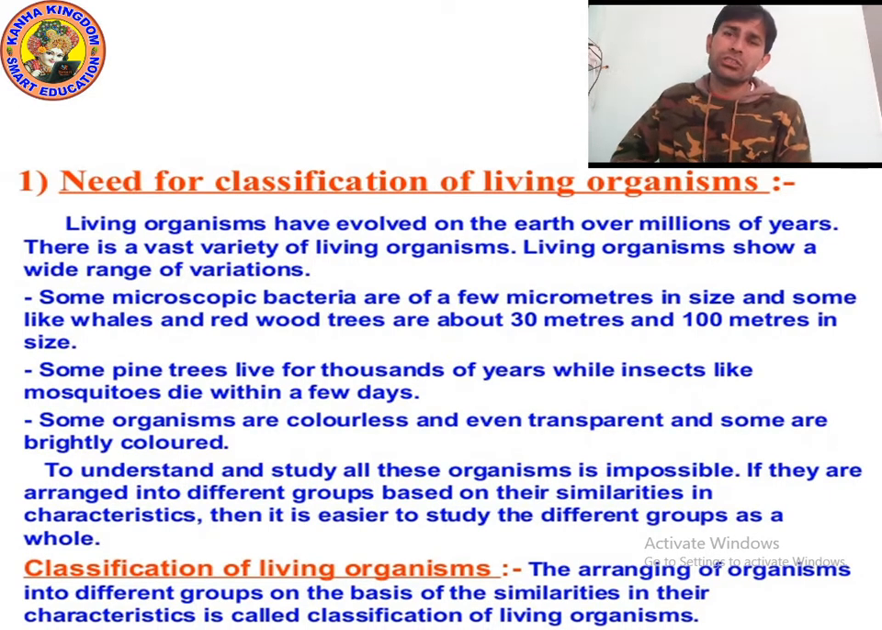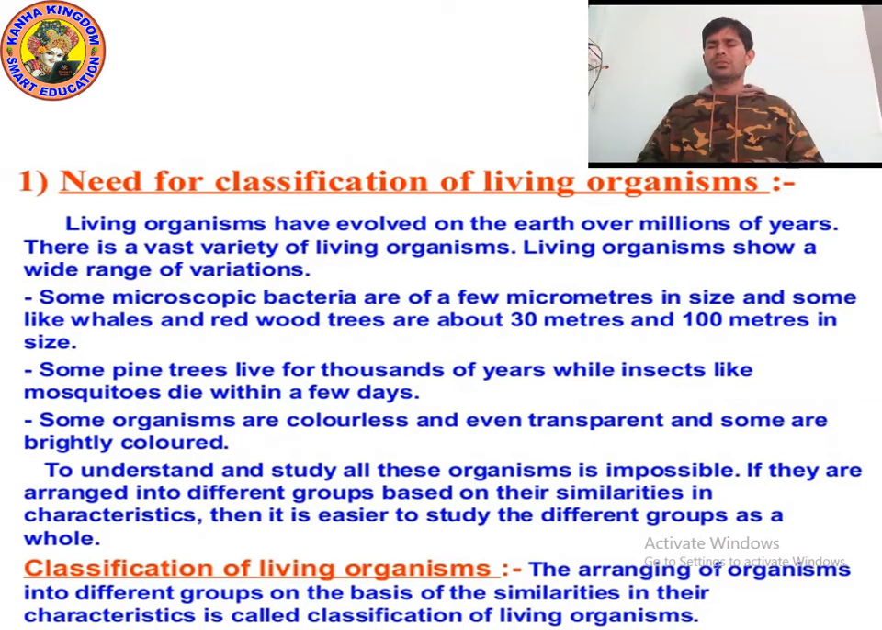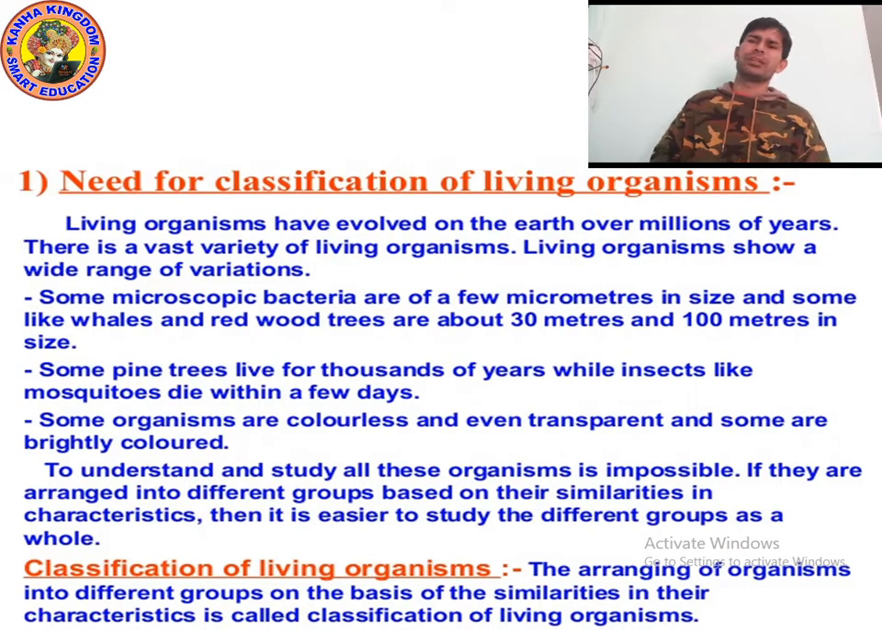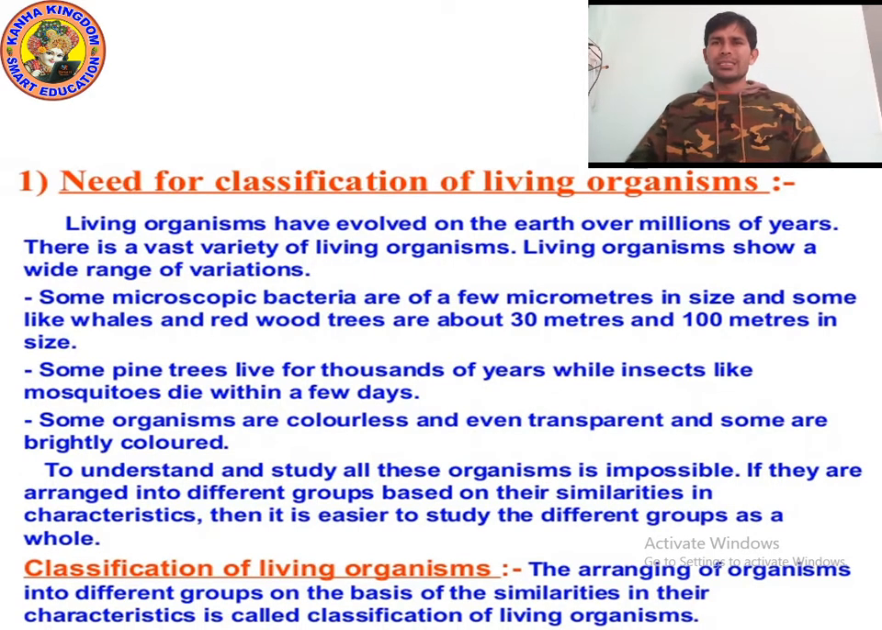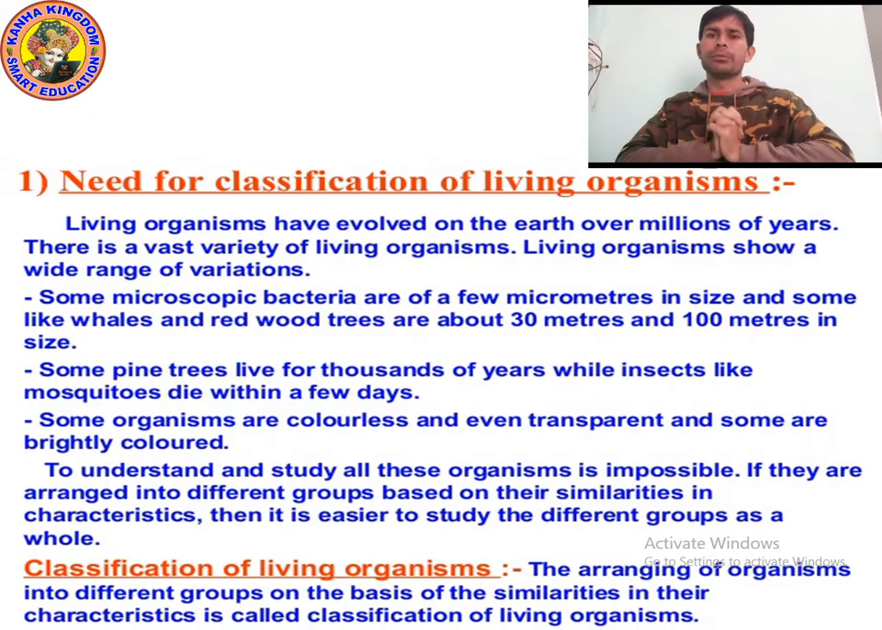So if we arrange them into different groups on the basis of their similarities and different characteristics, then it will be easy for us to study all these different groups as a whole. That's why we have classified them into various groups like Monera, Protista, fungi. We will study all this. To understand and study all these organisms individually is impossible. If they are arranged in different groups based on their similarity and characteristics, then it will become easier.